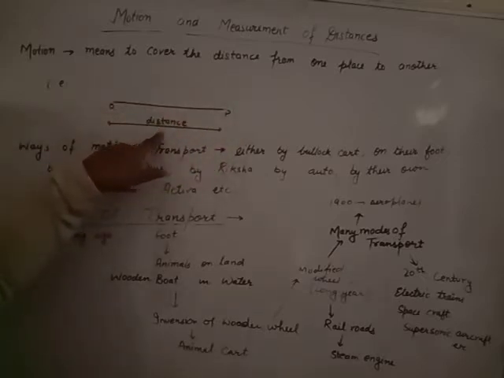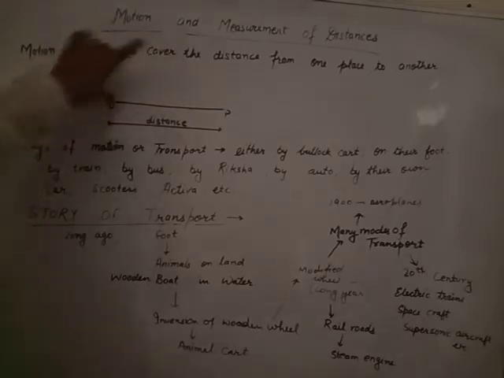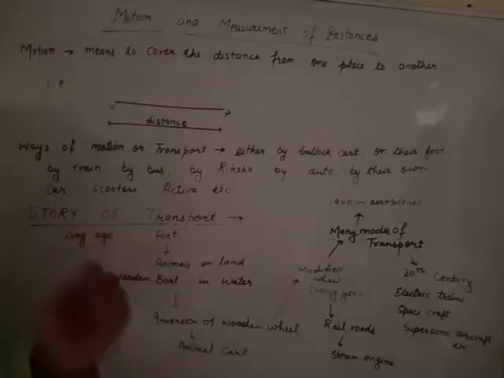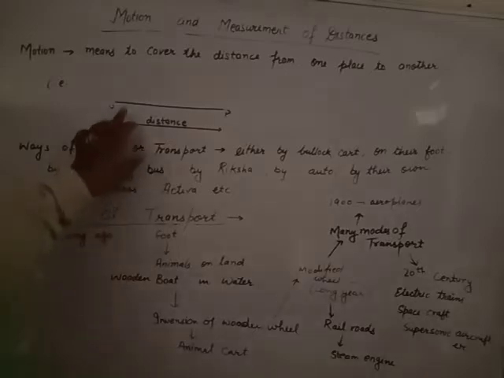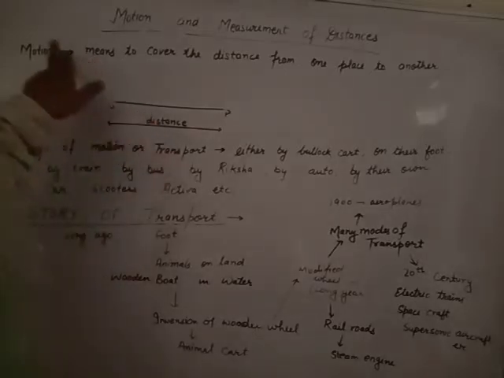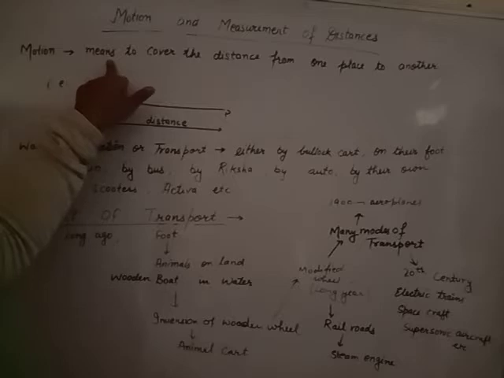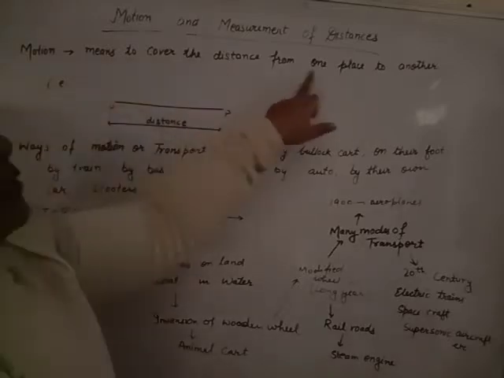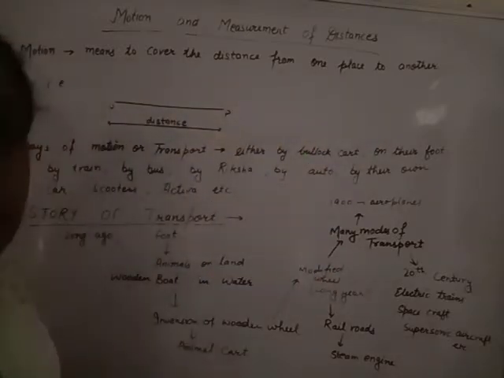Beta, this is the distance. Suppose 1 meter, 2 meter, 10 meter, 20 meter, anything. That is the distance, and this distance is known as motion. Motion means to cover the distance from one place to another.